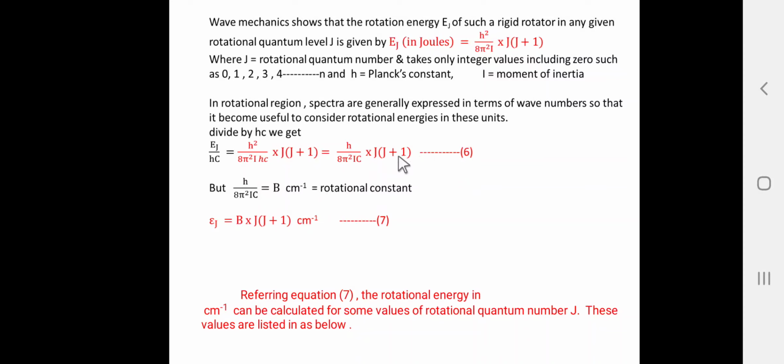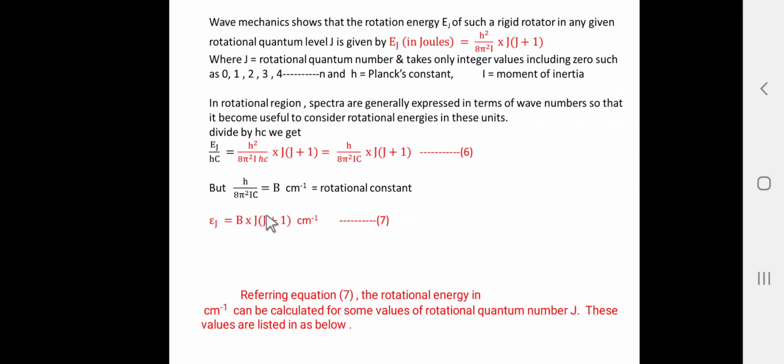So, equation 6 can be written as epsilon J, which means the energy is expressed in terms of wave number. So, epsilon J is equal to B into J into J plus 1. This is equation number 7. This is the final equation for the rotational energy in terms of wave number. B is the rotational constant and J is the rotational quantum number.